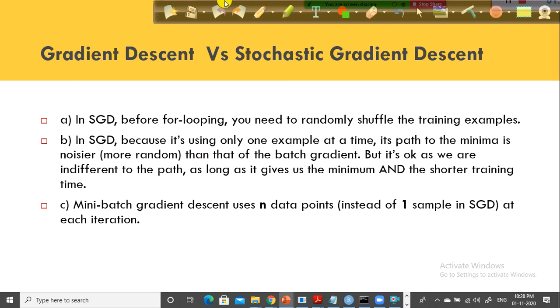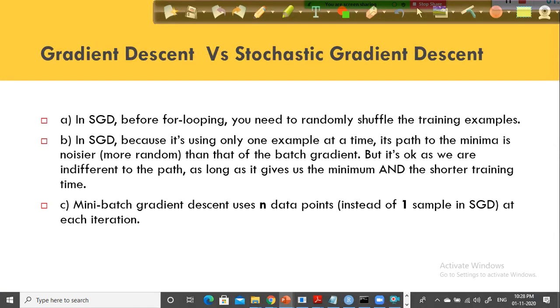So what we do is, instead of using either the batch or the stochastic gradient descent, we use something called mini batch gradient descent. It uses a subset of the data, n data points, at each iteration. Instead of using 3 million records, you just take a subset of the data and train your model with that, so that the volume of the data is less and the estimated values for the parameters are more reliable. Instead of using only one observation, if you use a subset of the data, it will be more helpful.